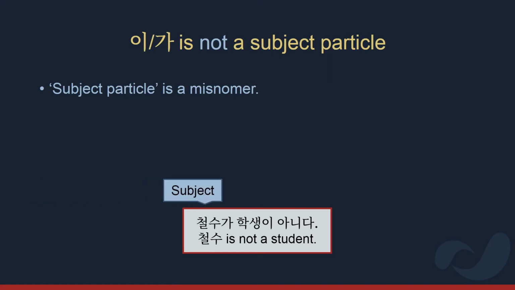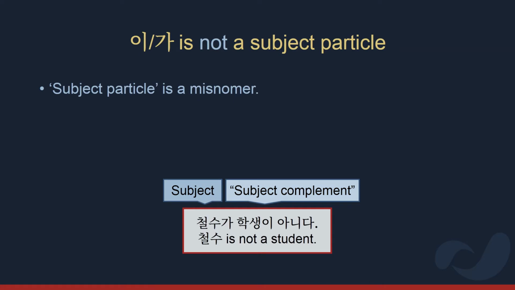철수 is the subject and 학생 is known as a subject complement. 학생 is part of the verb phrase. It co-occurs with the subject, but it itself is not a subject. 철수 is the subject, and yet 철수 is normally marked with particle 는, while something which isn't a subject gets marked with particle 이/가. So this example illustrates how the term subject particle is very confusing. What we see here is that the first instance of 이/가 is as a subject marker, and the second instance of 이/가 is as a complement marker.